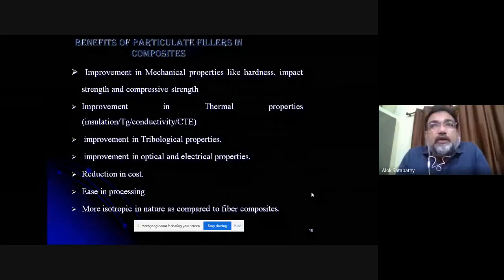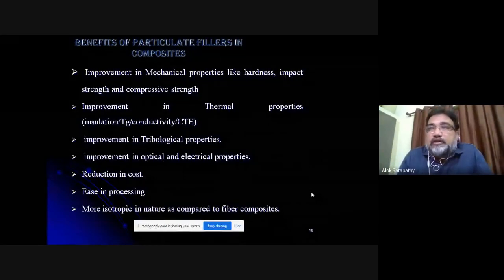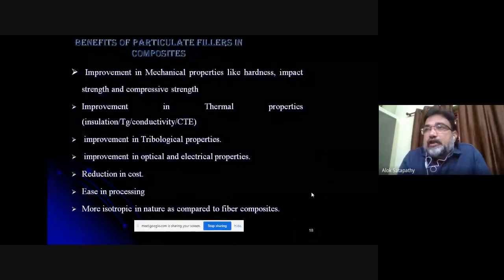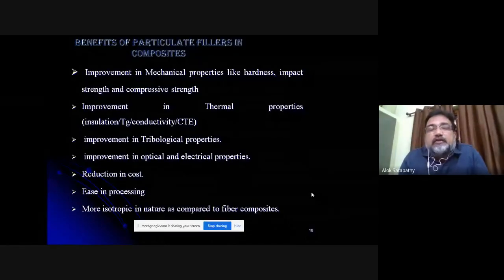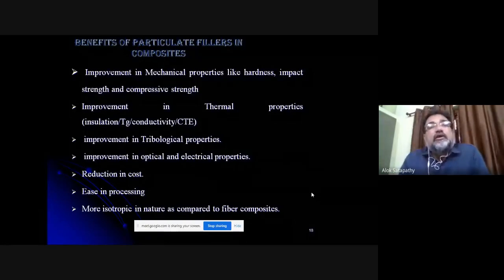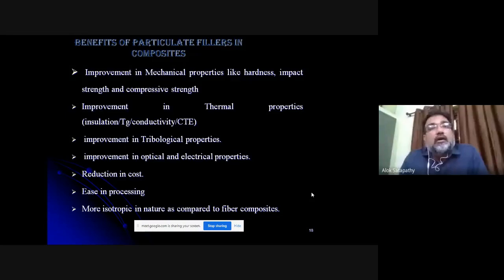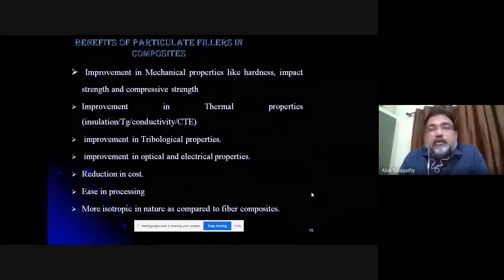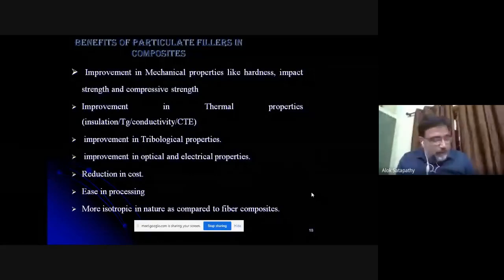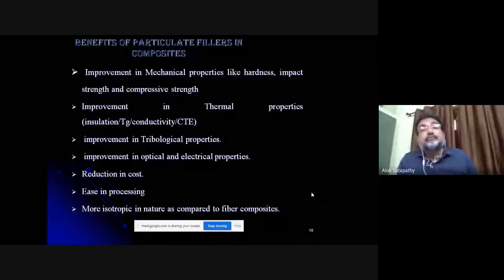And there are certain benefits of such particulate filled composites compared to the fiber reinforced composites. As I told you, both have their own advantages and disadvantages. Now let me discuss the benefits of particulate filled composites using green or non-green particles. This is the benefit of particulate composites in general.